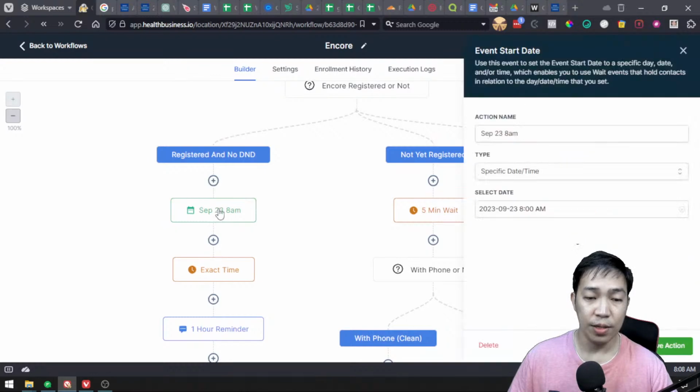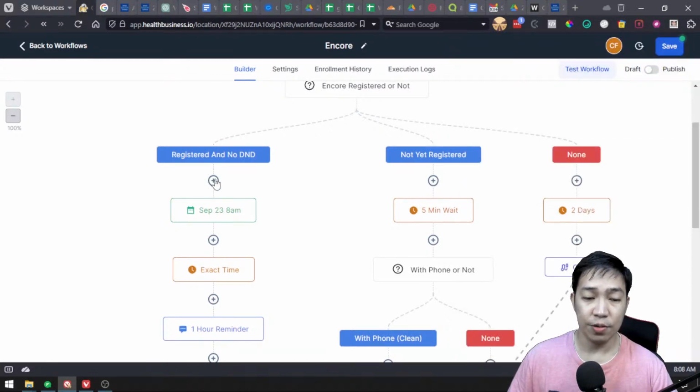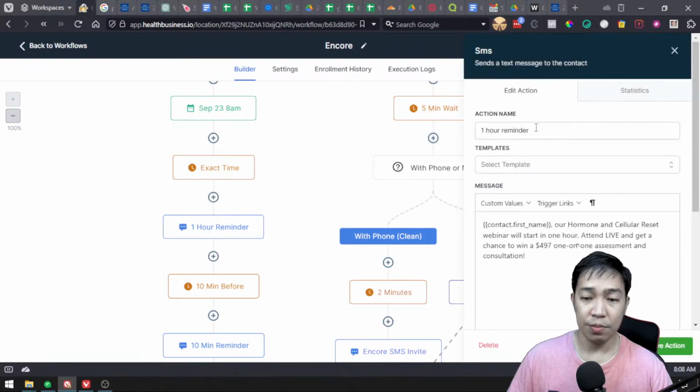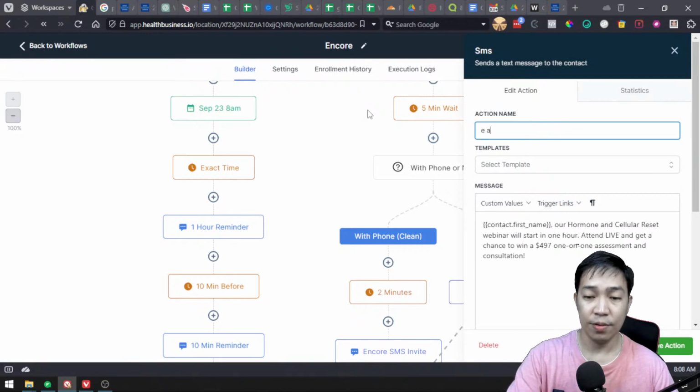By the way, this is what we call the event start date. So we added an event start date. That means when people go through here, they have to wait for this event to happen first before they go to this next step. So the exact time, and then the 1 hour reminder. This no longer says 1 hour reminder, but we are live. So that's what we're going to say here.